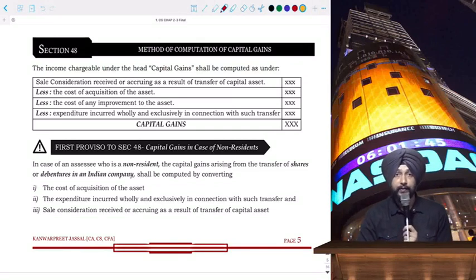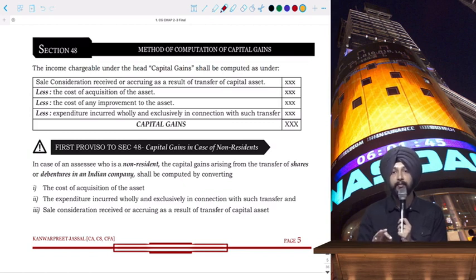Okay, next is section 48, which gives you a very simple method of computation of capital gains. This is very simple stuff. And how do we do it? We consider the sales consideration, and from that we reduce the cost of acquisition. Obviously, when we are considering the cost of acquisition, we will consider the indexed cost of acquisition.